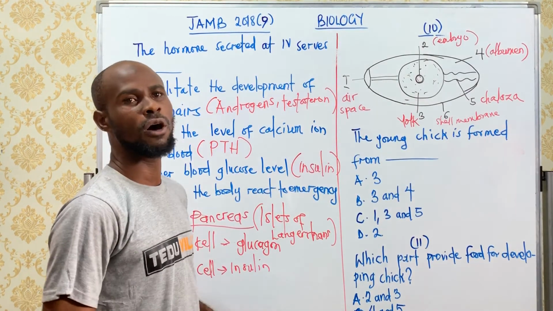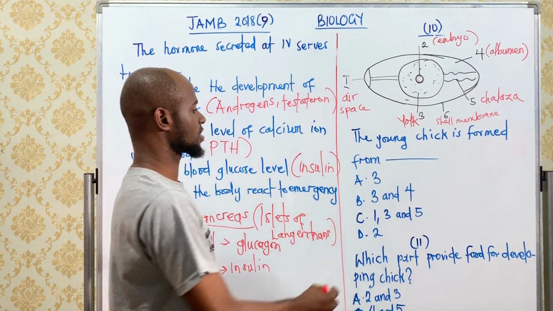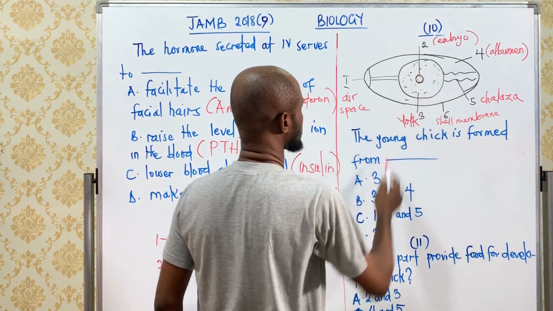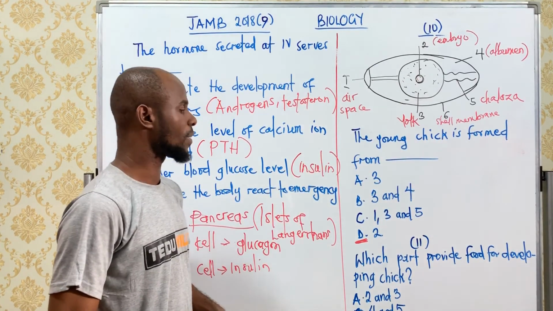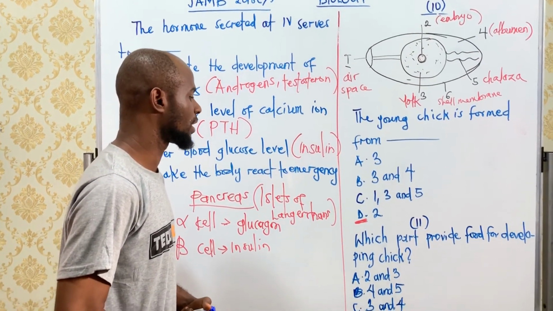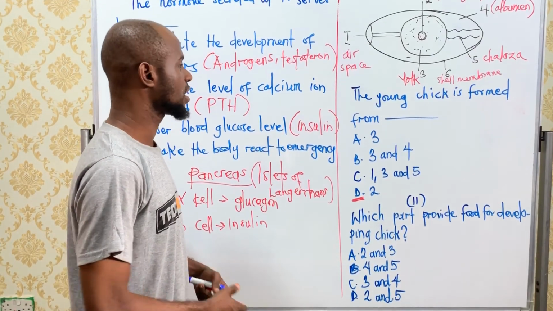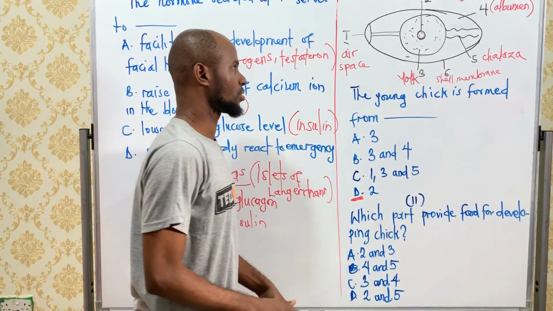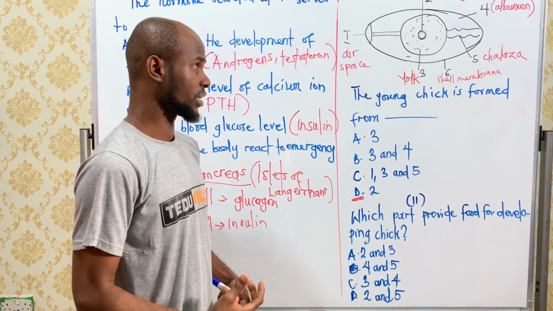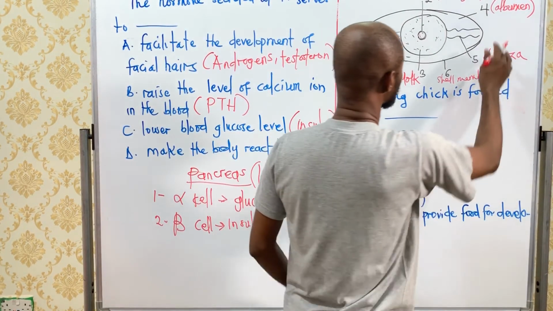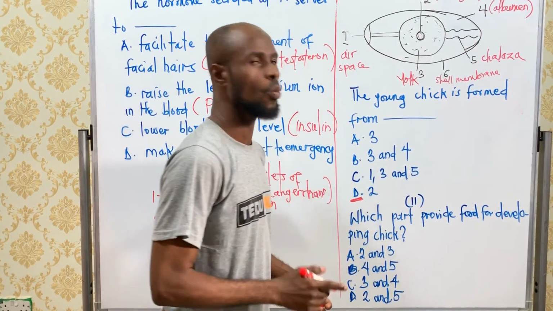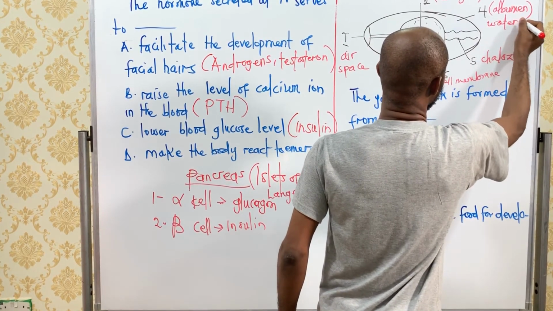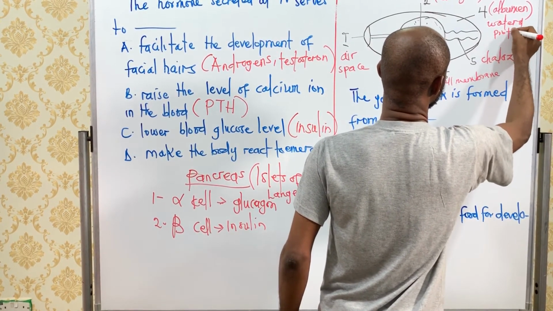So the young chick is formed from dash. The answer is A. It's formed from 2, and the 2 is the embryo. Number 11. Which part provides food for the developing chick? A, 2 and 3. The major parts here that are filled with nutrients: the first one is the albumin, which is filled with water, H2O, and protein.